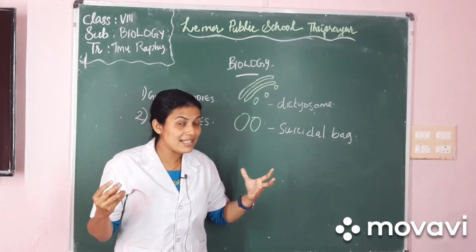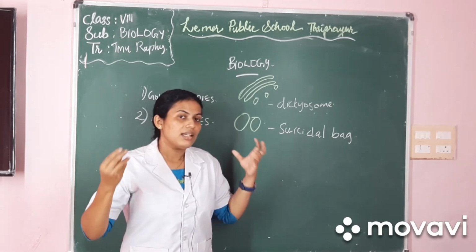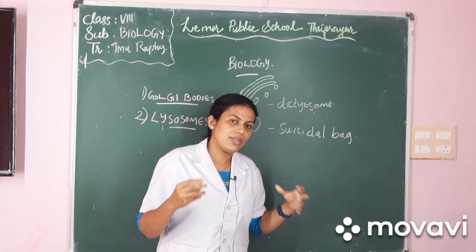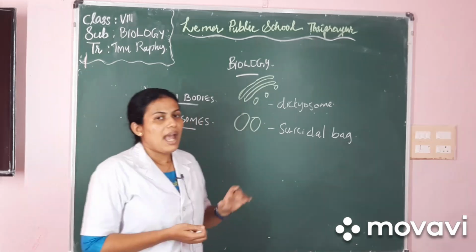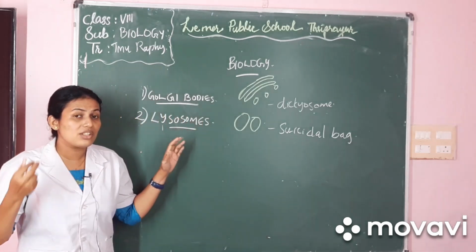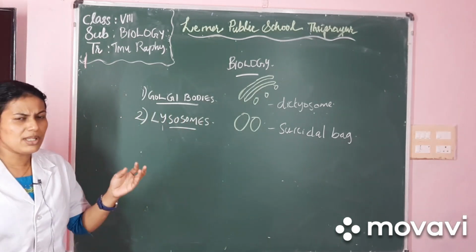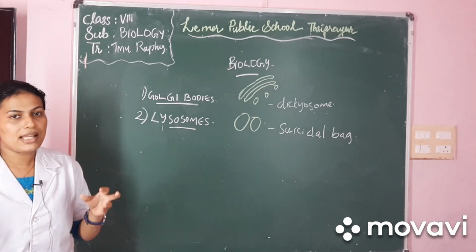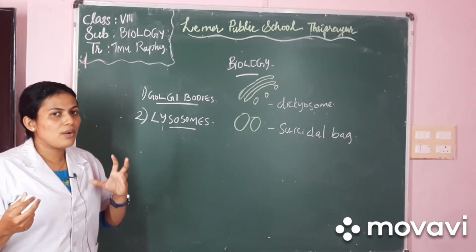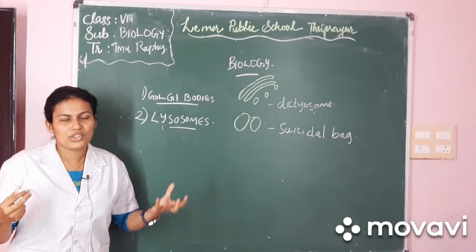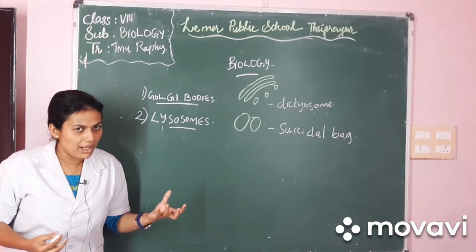They contain enzymes which can digest their own cell. So they are called suicidal bags, and their main function is to destroy foreign particles. If some foreign particles enter the cell, the lysosomes are involved in the destruction of those foreign particles.